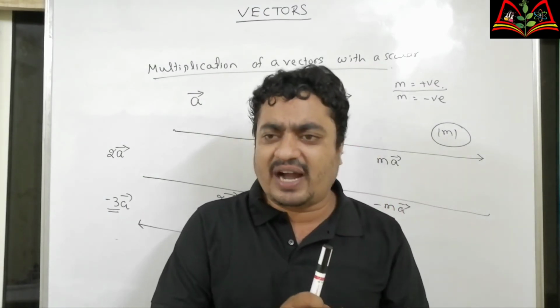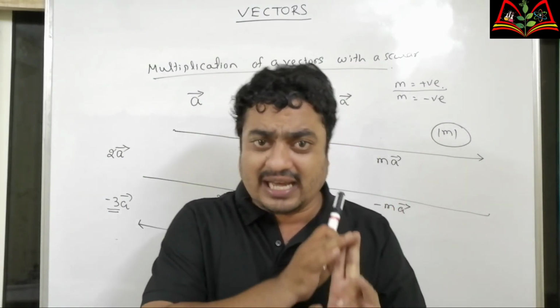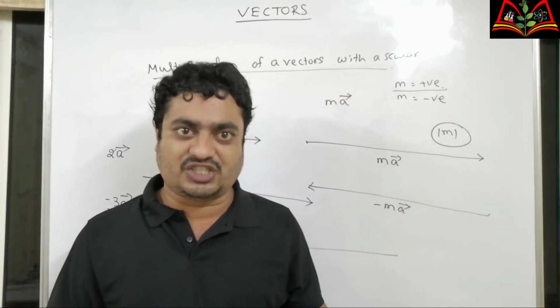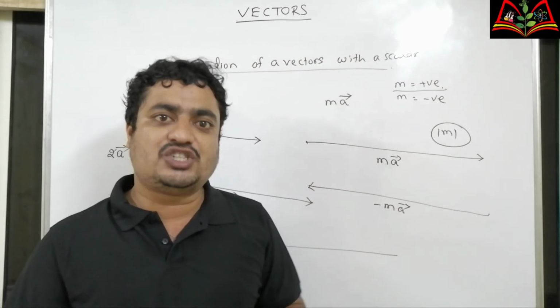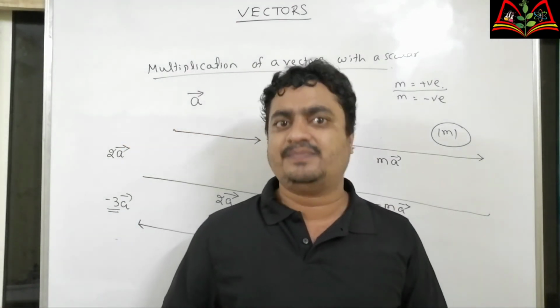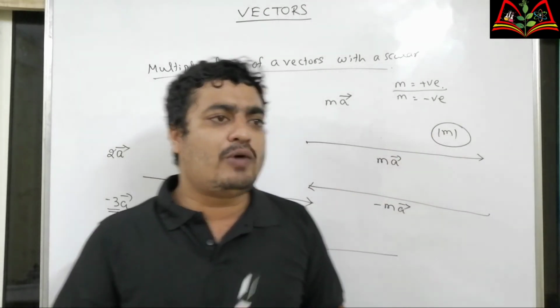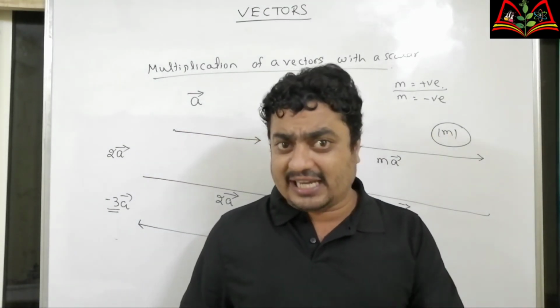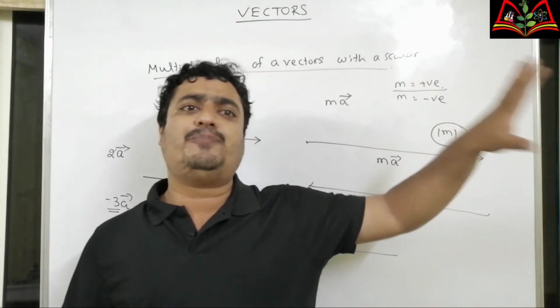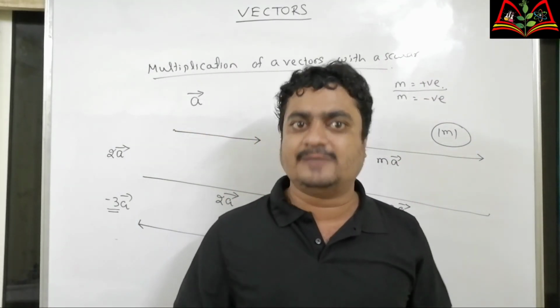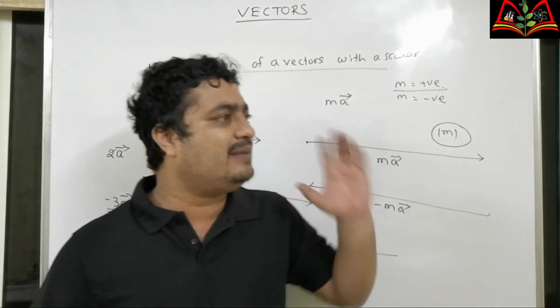Vectors are defined using magnitude as well as direction and obey the laws of vector addition. The laws of vector addition we'll study in the next class. Next is tensor. The physical quantity which has magnitude, direction and different properties along different directions is called a tensor.